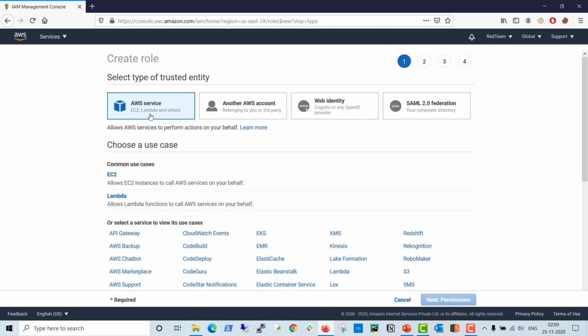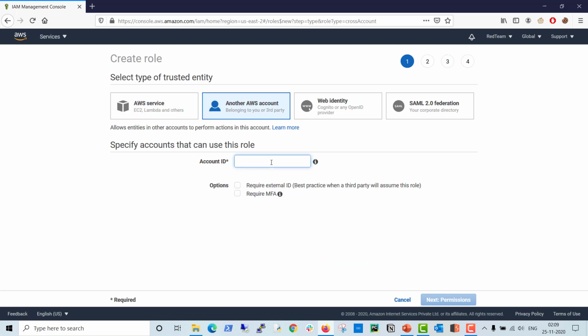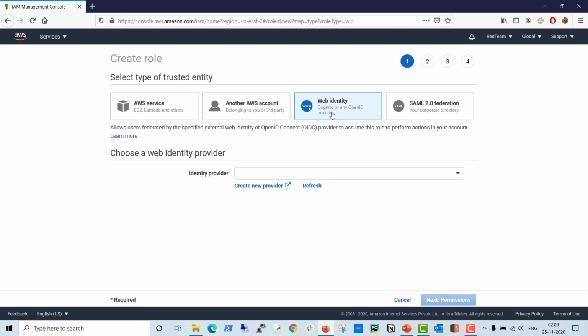For them you can create the role. One is services, which is part of the same AWS account. All the services will be listed here. Another is another AWS account, where you can create a role for another AWS account.